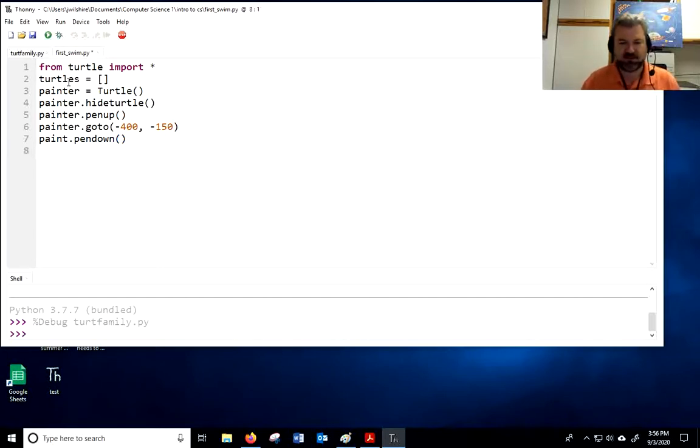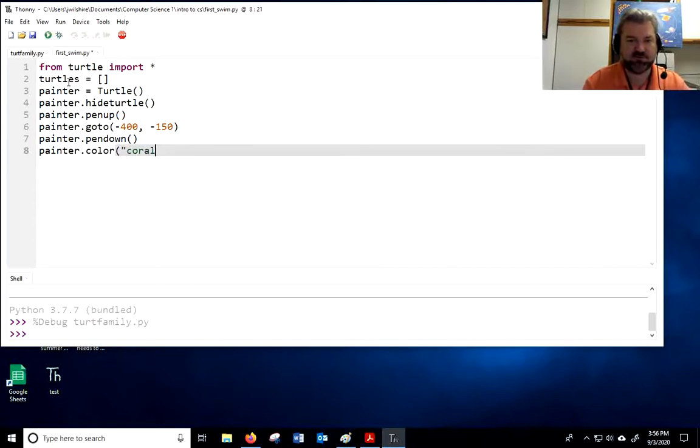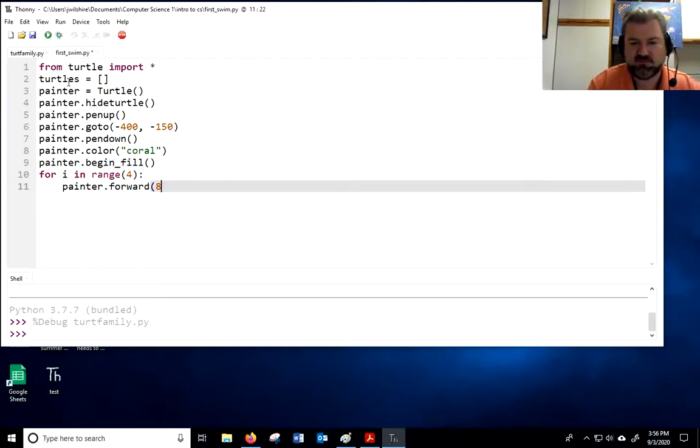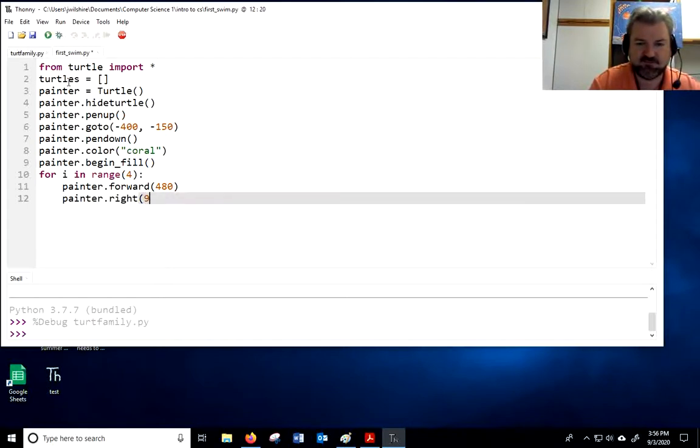And what I want to do is make a sandy beach. So I'm going to say my painter turtle, painter.color will be coral. That's kind of a cool color. And let's begin the fill. And for i in range 4, I'm going to be making a square. Or a rectangle, actually. Painter.forward. No, it'll be a square. 480. And then painter.right 90 degrees. And then painter.end_fill.